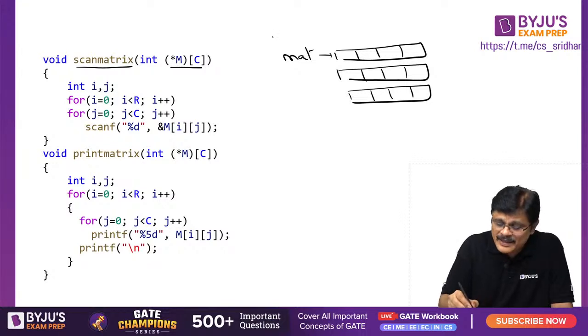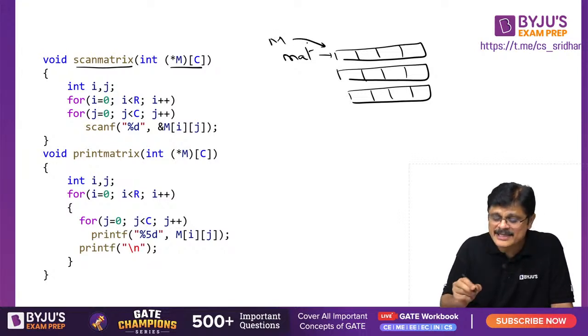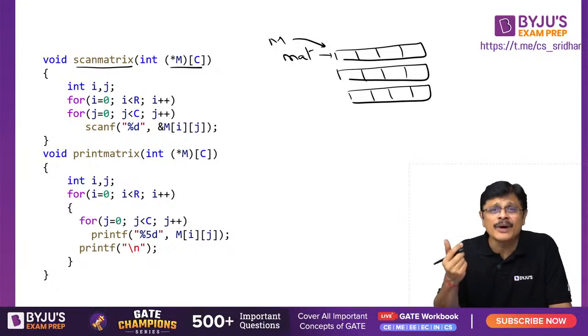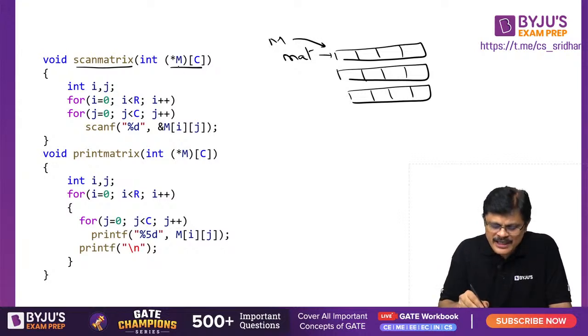Now this M will refer to the same as this mat, my dear friend. M and mat are one and the same. Am I clear? So this also refers to what, sir? M is a pointer to an array of 4 integers.